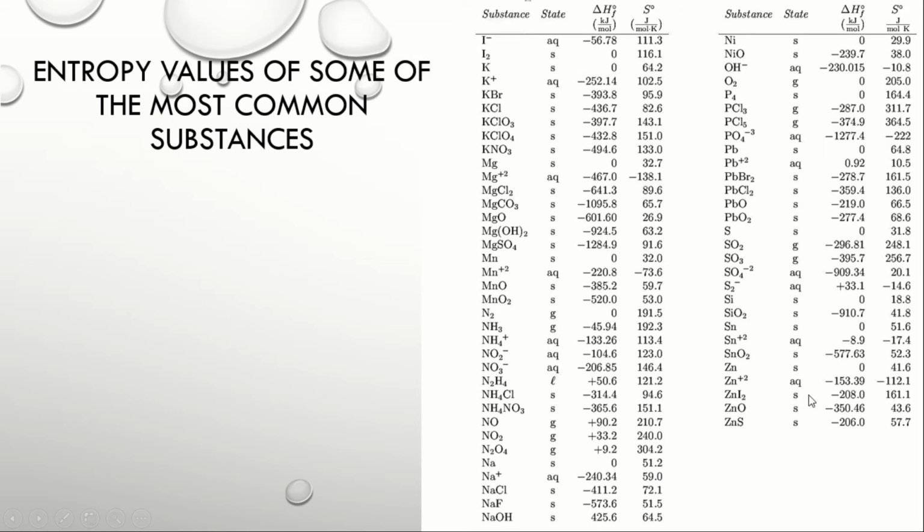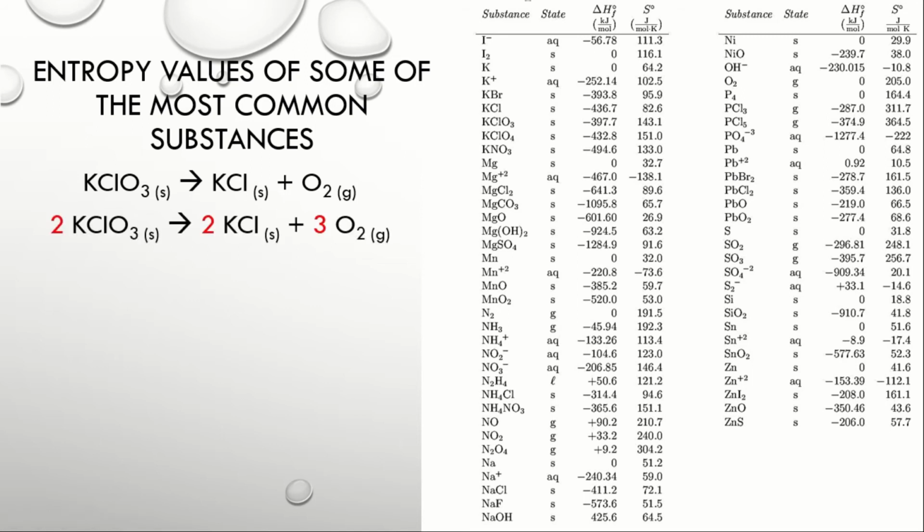So nandito. Let us have an example in order for us to determine the total change in entropy of a reaction. The first step is for us to balance the chemical equation. So, in order to balance that, nilagyan natin siya ng mga coefficients. Next is, we are going to substitute the values in accordance to the formula. So, delta S is equal to the summation of the entropy values of the products minus the summation of the entropy values of the reactants.